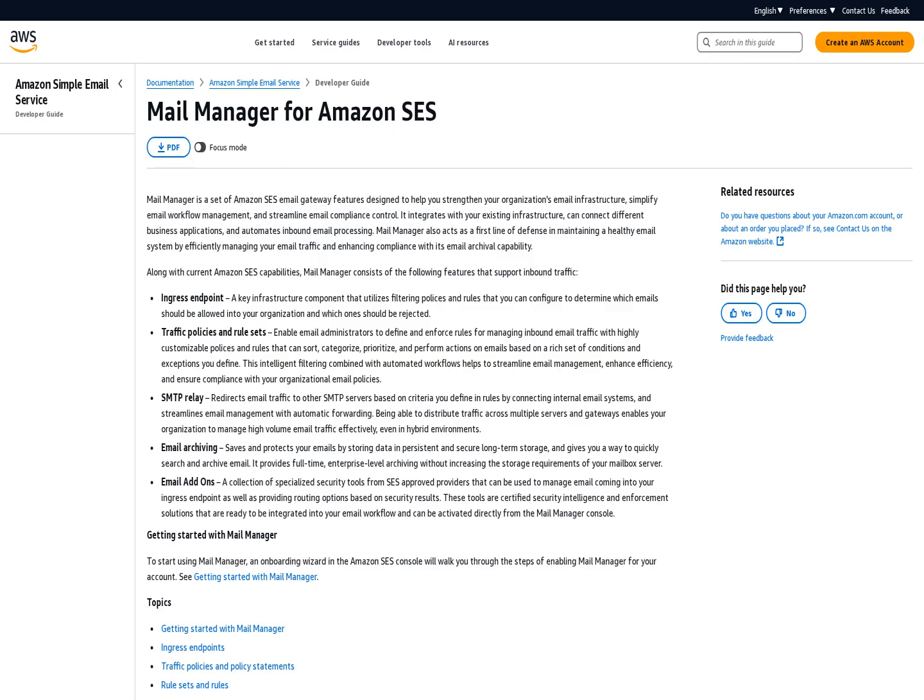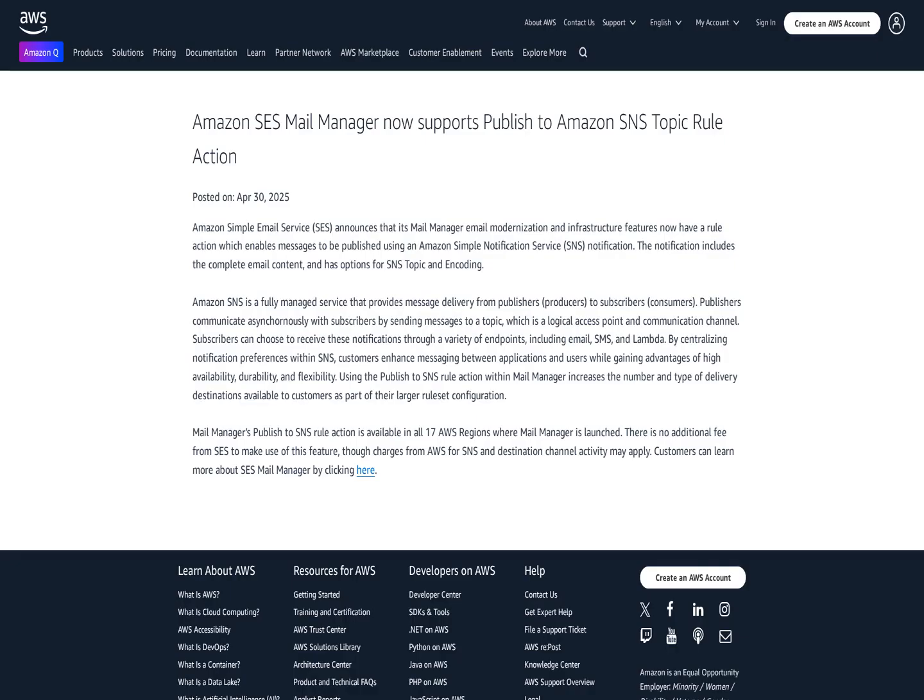This feature enables messages to be published using an Amazon Simple Notification Service notification. The notification includes the complete email content and has options for SNS topic and encoding. With this new rule action, customers can increase the number and type of delivery destinations available as part of their larger rule set configuration within Mail Manager.